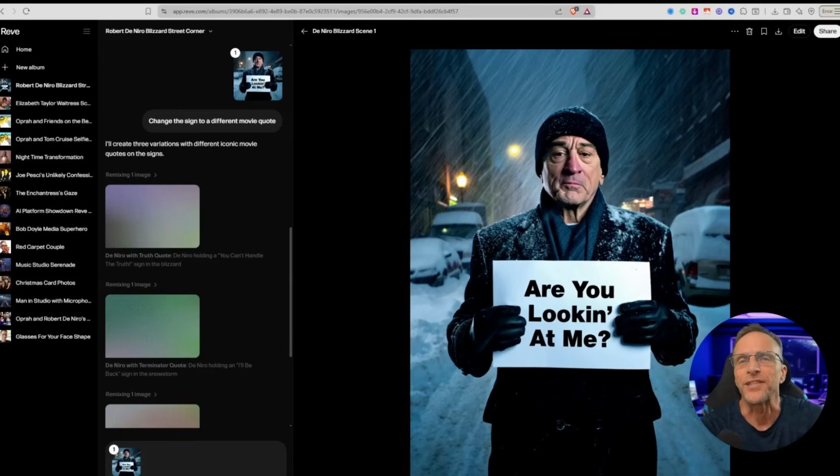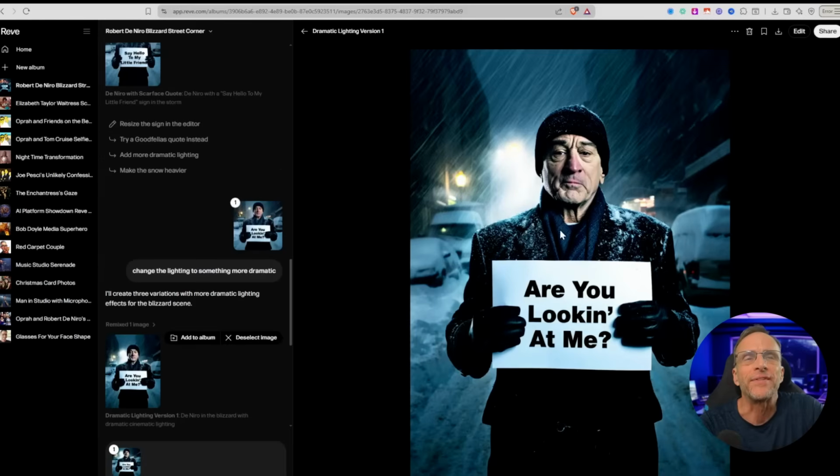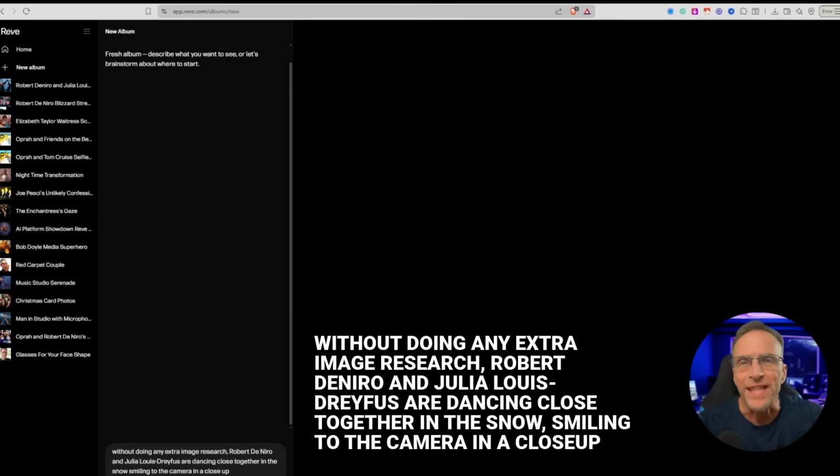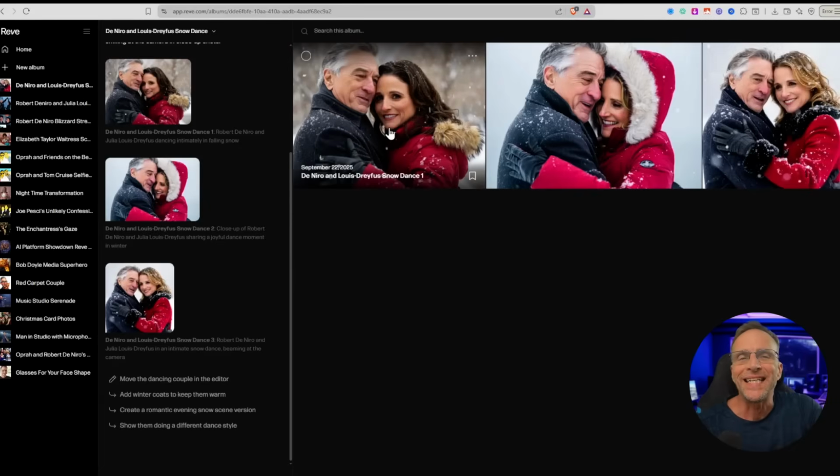We can also do things like change the lighting to something more dramatic. Here we've got a change in the lighting, another change in the lighting, and still another change in the lighting. Without doing any extra image research, Robert De Niro and Julia Louis-Dreyfus are dancing close together in the snow, smiling to the camera in a close-up. Okay, see, now we're talking.